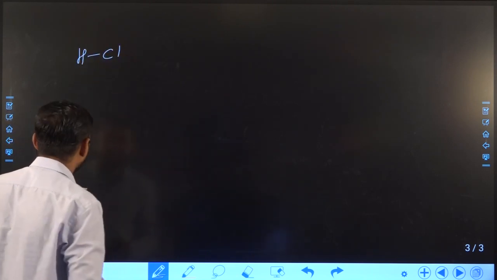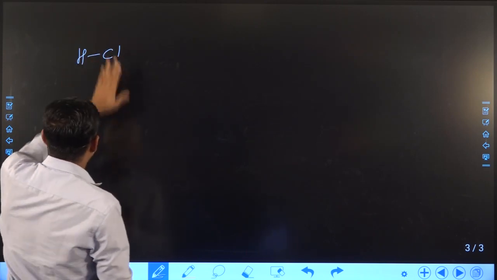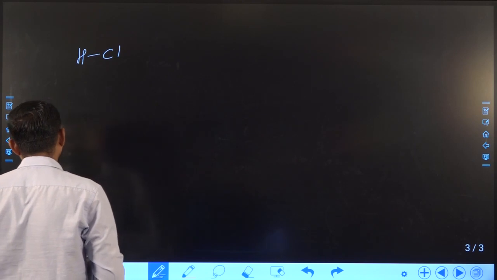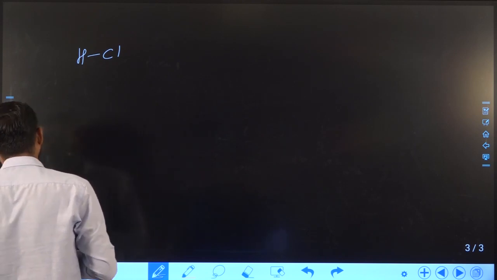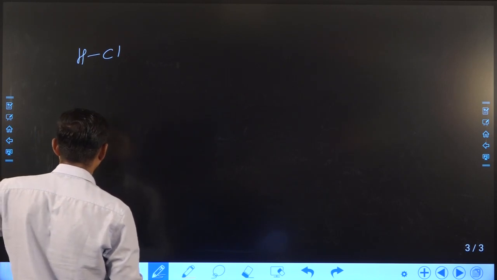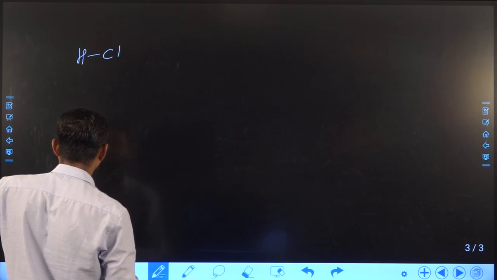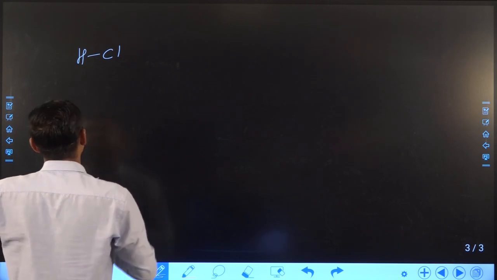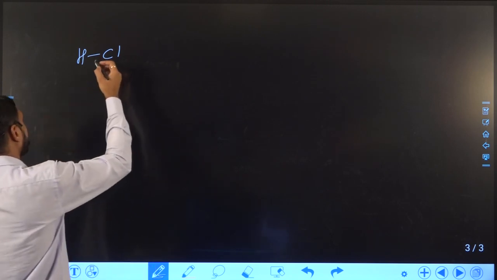Suppose we take one example, that is HCl. You can see here the electronegativity difference between the two elements, because both are different. As we discussed, when two different electronegative elements form a bond, charge separation will occur. That means the bond pair electrons will be attracted toward the more electronegative atom. Here chlorine is the more electronegative atom.